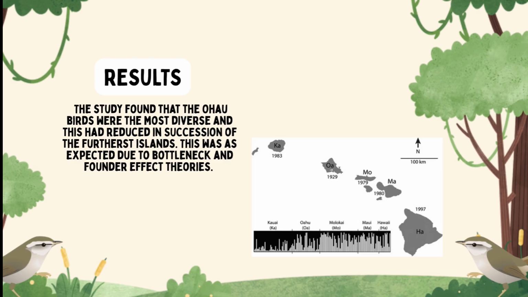The study found that the Oahu birds were the most diverse, and this had reduced in succession to the furthest islands. This was expected due to genetic drift. Essentially, the distance of each island from Oahu, the original home of the birds, had a marked reduction of diversity. That being, the greater the distance, the greater the loss. For example, the island of Maui had more diversity than Hawaii, which is further away.